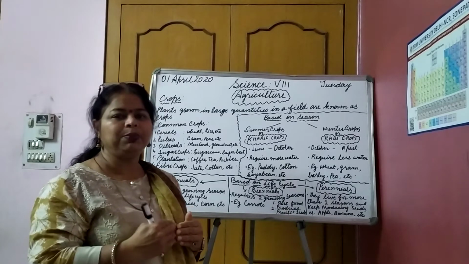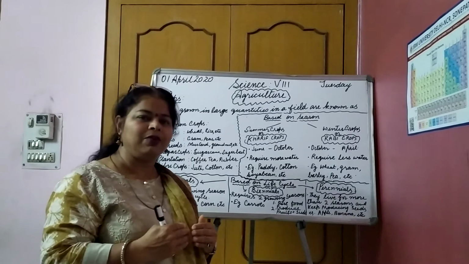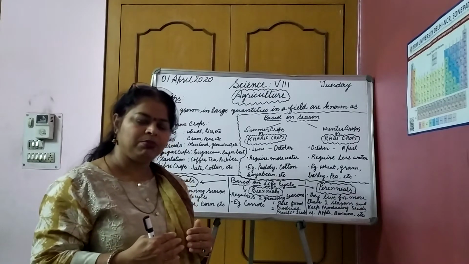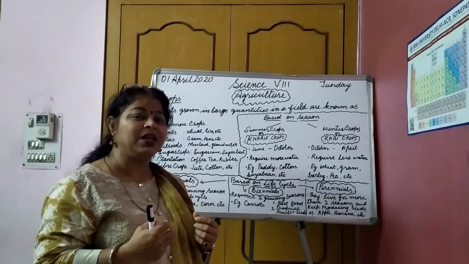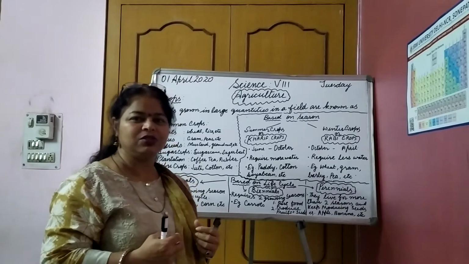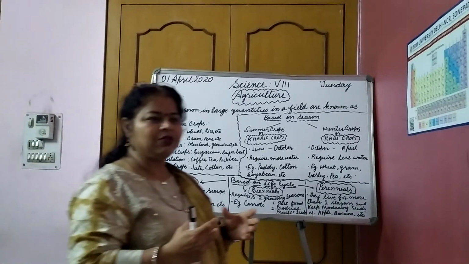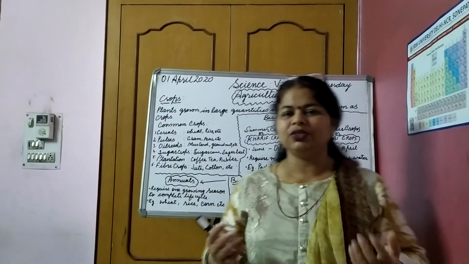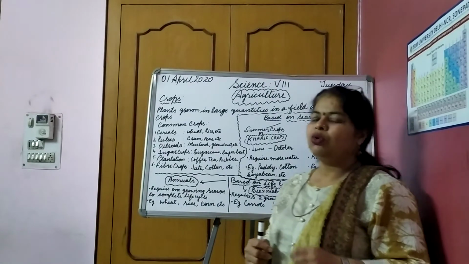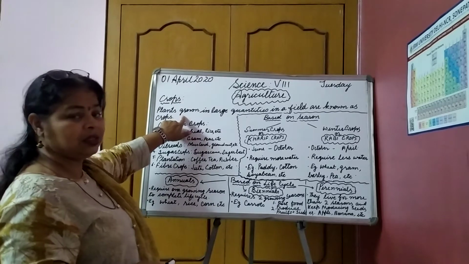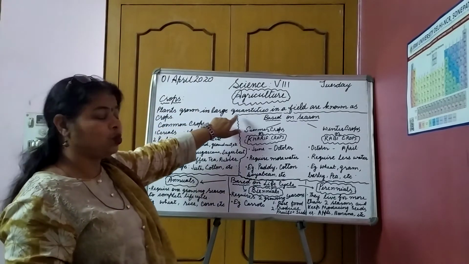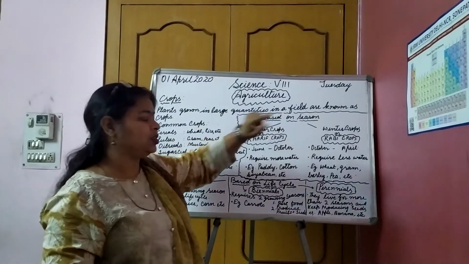We reap or harvest them when they become mature. They help us economically in earning money also. Whatever is required for us, we keep, and the rest we sell. So what are crops? Crops are the plants grown in large quantities in a field.